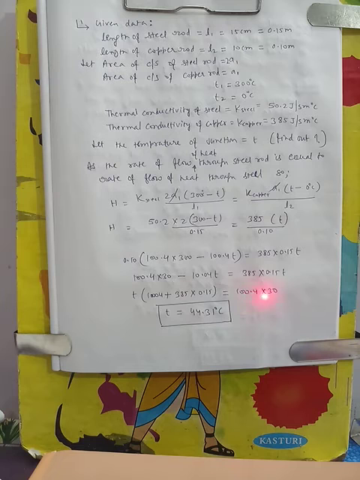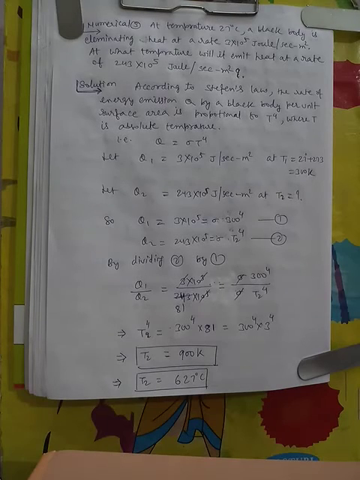So let us see one more problem that belongs to radiation. Next numerical on radiation. At a temperature of 27 degrees Celsius, a black body is emitting heat at a rate of 3 into 10 to the power 5 joule per second meter square. At what temperature will it emit heat at a rate of 243 into 10 to the power 5 joule per second meter square?